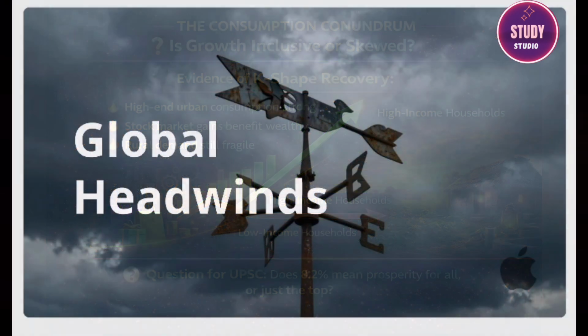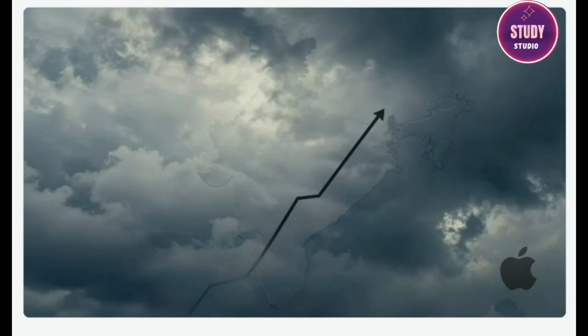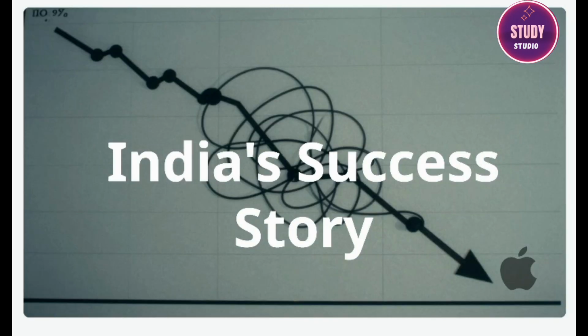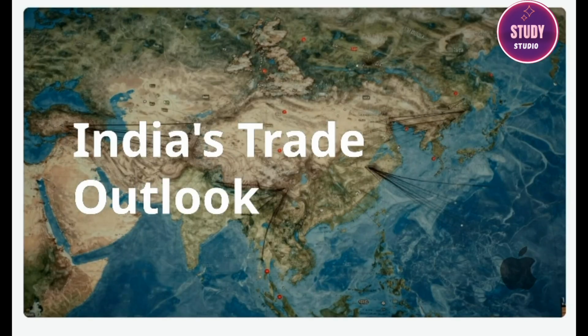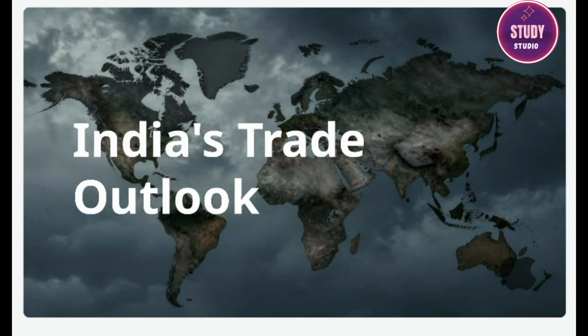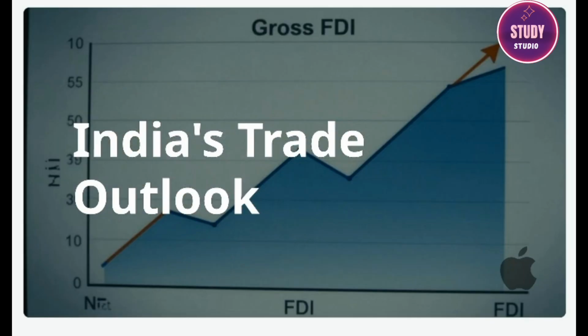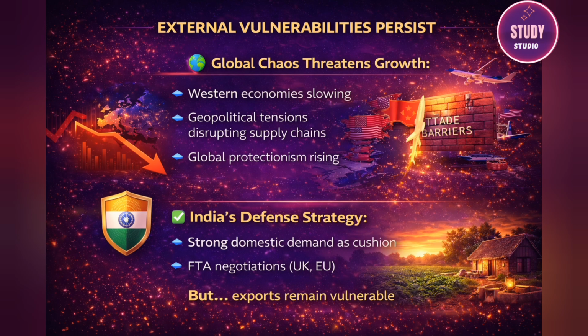Subheading 3: Persistent Global Headwinds and External Vulnerabilities. India's success story is playing out against a backdrop of global chaos. Major Western economies are slowing down, and geopolitical tensions keep messing with supply chains. While our strong domestic demand has been a great cushion, our exports are still vulnerable to global protectionism and slowing demand from key partners. India is working on it, negotiating free trade agreements, FTAs, with the UK, EU, and others to open up new markets.